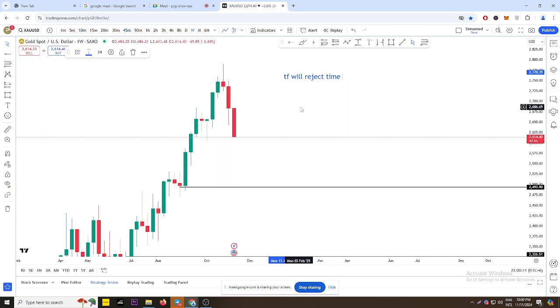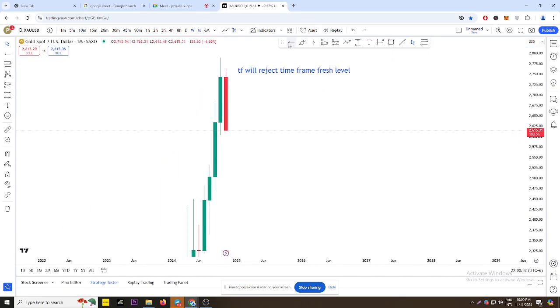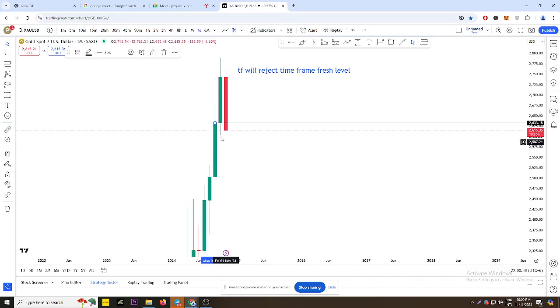Now, time frame will reject time frame fresh level. You know the fresh and unfresh now, isn't it? Yeah. So when I say the time frame will reject time frame fresh level, it means we are going to mark, as we see in the monthly, the market just came to this gap SNR area. This area was fresh. Today is the 11th, so we still have 18 or 19 days of the month left. So we cannot say whether this fresh level is rejecting or not until the month is closing, isn't it?